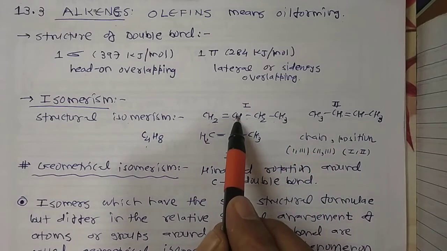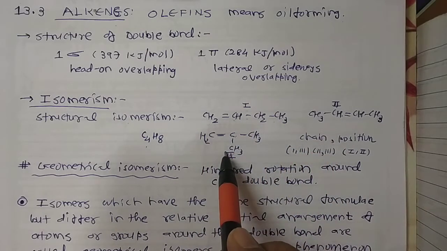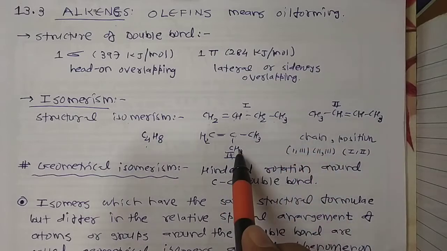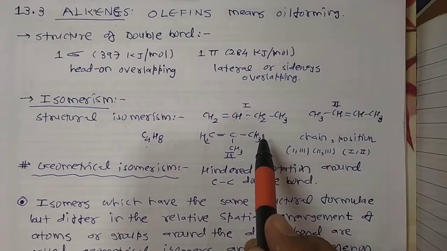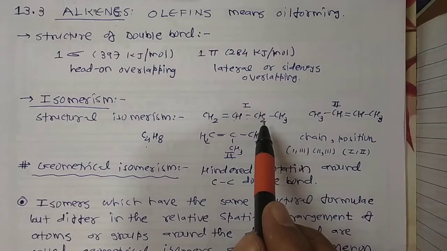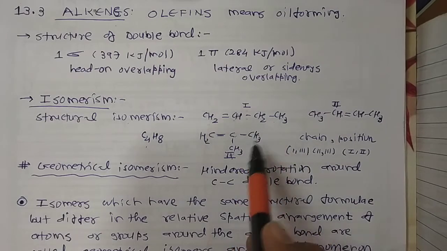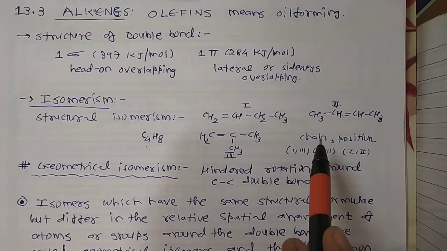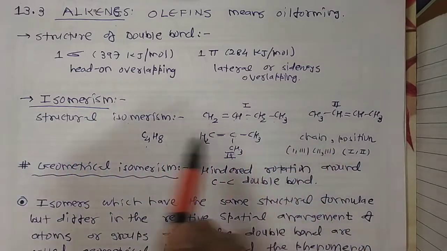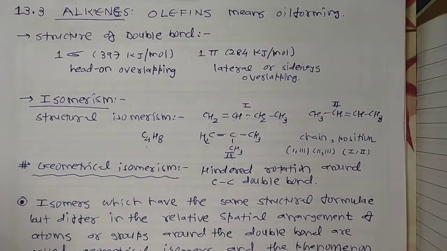While 1 and 3, and in the same way 2 and 3, are chain isomers, because the structure is linear or branched in nature, so it is called chain isomerism. So this is all about structural isomerism in alkenes.